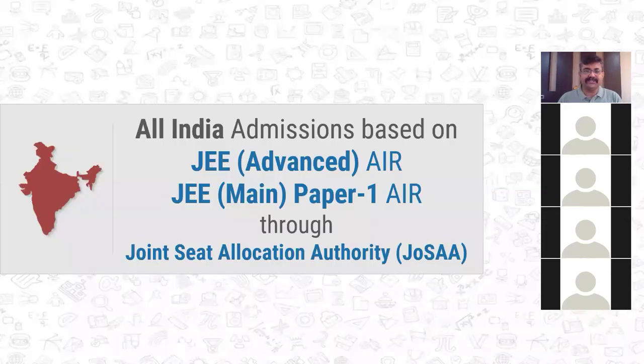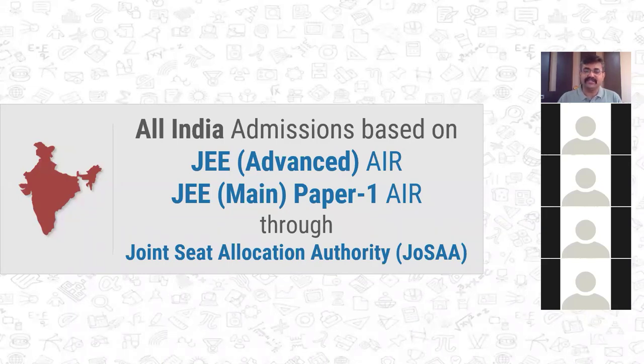Now all India admissions based on JEE Advanced All India rank and JEE Main Paper 1 All India rank are carried out through JOSAA. In the majority of cases, the 4 types of institutes we saw are handled by JOSAA.